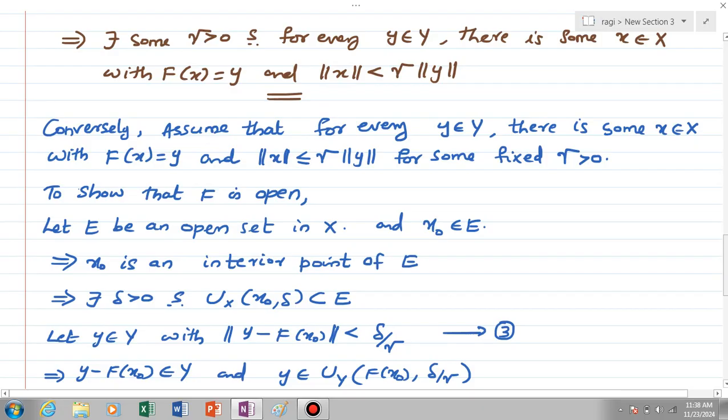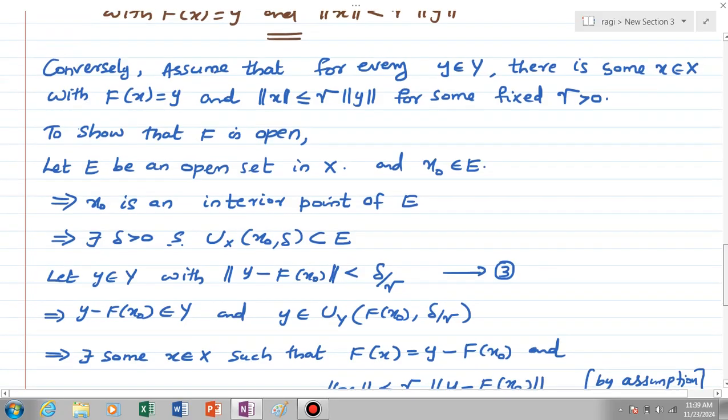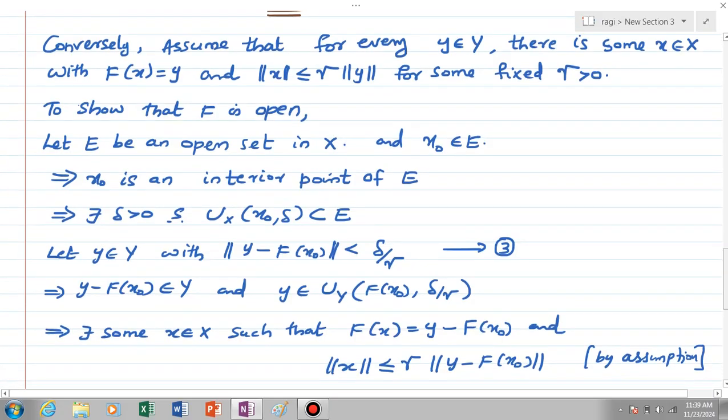Actually, we are choosing y element of Y with y an element of Uy of f of x0, delta by gamma. Norm of y minus f of x0 less than delta by gamma means y is an element of the ball with center f of x0 and radius delta by gamma in Y. Then clearly y minus f of x0 is an element of Y, since y is an element of Y and f of x0 is again in Y.